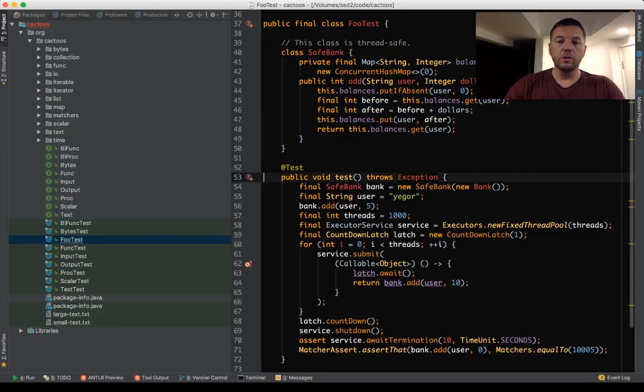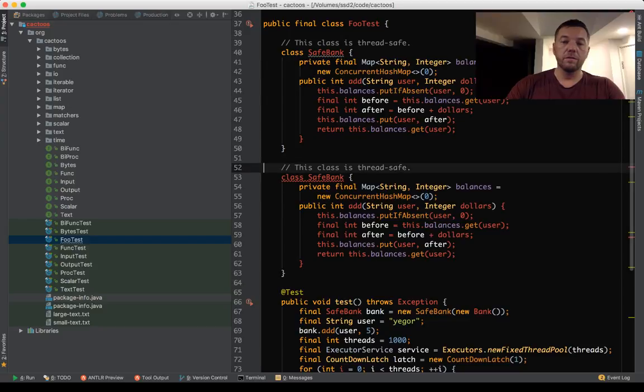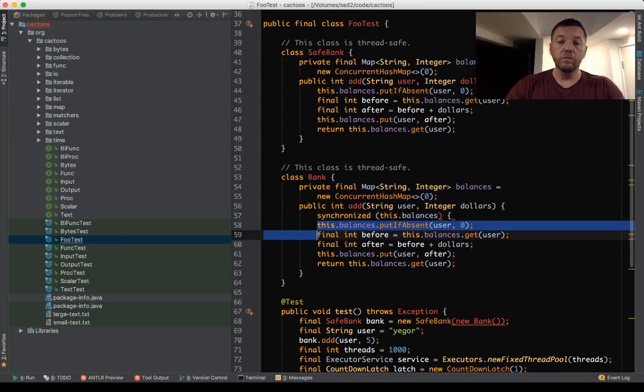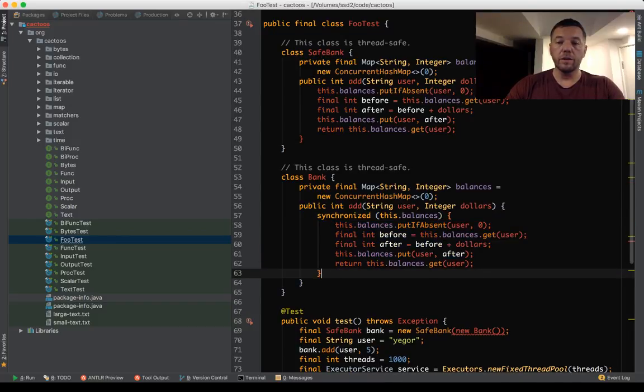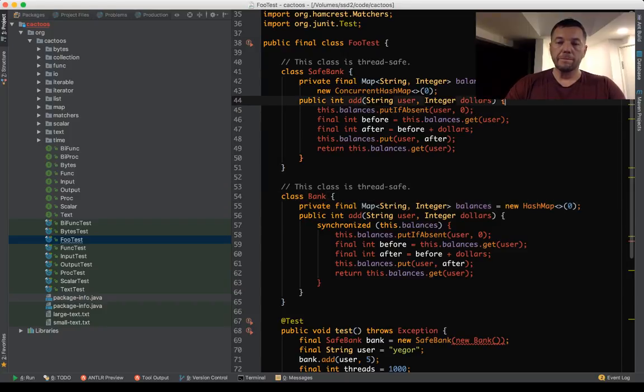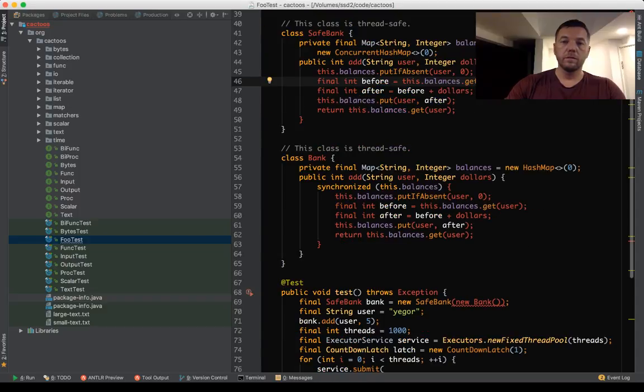So this class is not thread safe. Well, this one is thread safe, but with the synchronized keyword. That's the old version, right? That's how it would work if we would use the safe bank. That would be hash map like it was before. Here, here, here. Okay. So they are now both thread safe, but this one would be bank 1 and then going to be bank 2. But here I would do it differently.